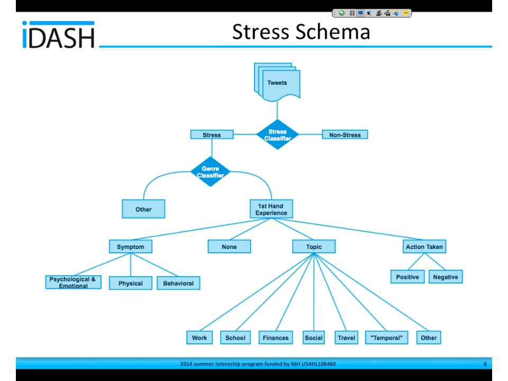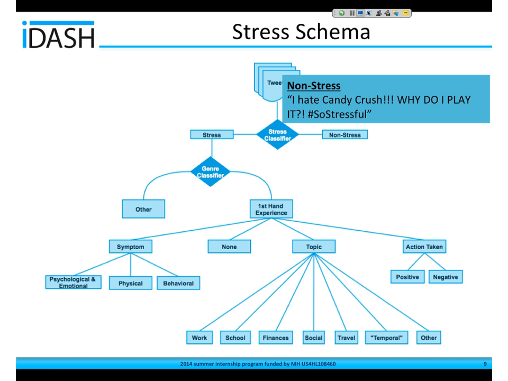So here's the schema that we used for stress. So first of all, we had a stress classifier that had our group of tweets and tried to separate them between non-stress and stress tweets. So here's a negative example of something we wouldn't really consider as being really stressful. So someone's talking about playing the game Candy Crush on their phone, and they think it's really stressful, but obviously this is not something we're concerned about for something higher up for health reasons.